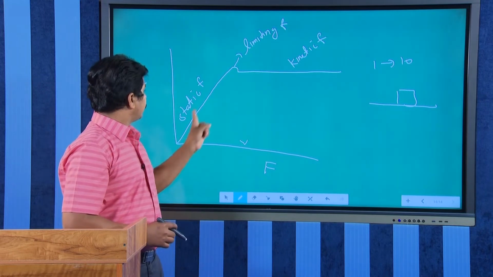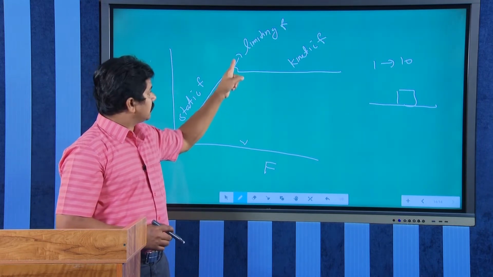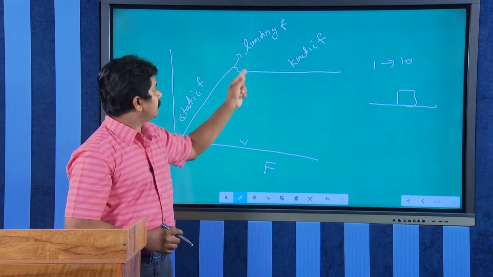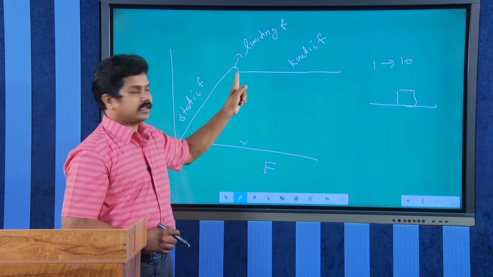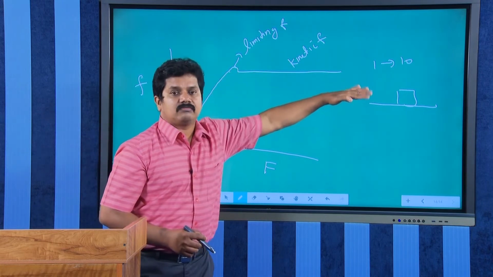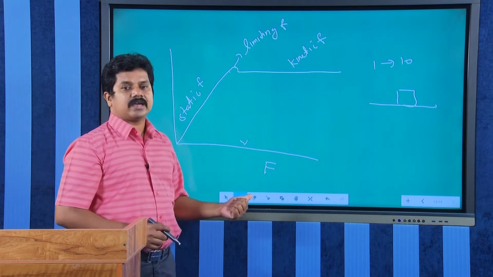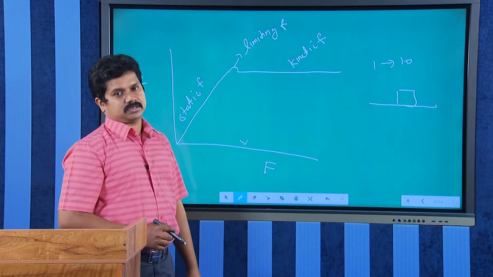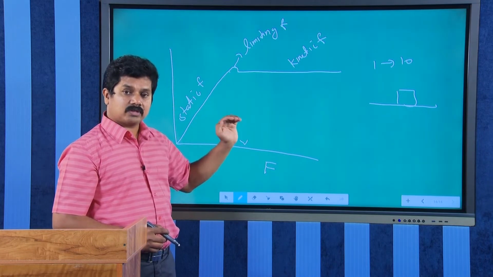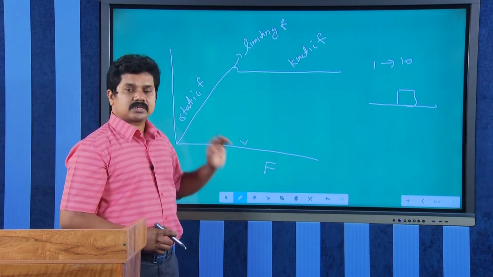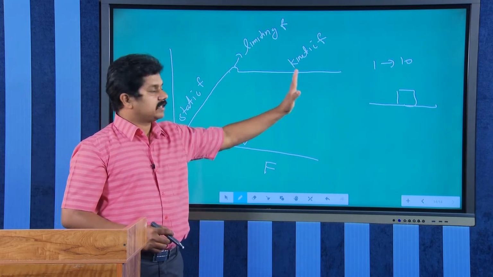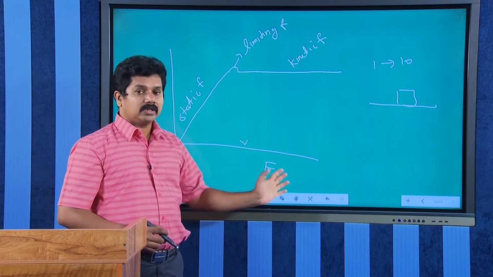From this point to this point, it is static friction. The maximum value of static friction is limiting friction. Once the motion starts, the friction will be slightly less than this, that is the small dip over here, and after that the frictional force remains constant. That is called kinetic friction or sliding friction. So, static friction is the frictional force before the motion starts, limiting friction is the frictional force just before the motion starts, and kinetic friction is the friction during the relative motion.